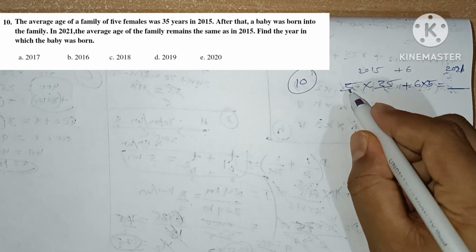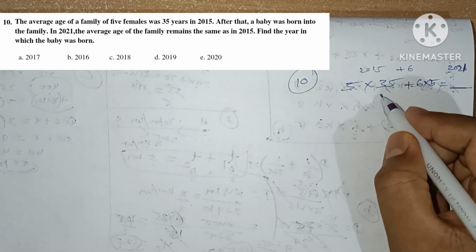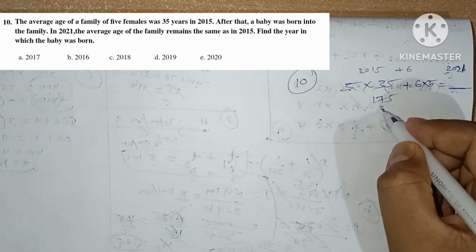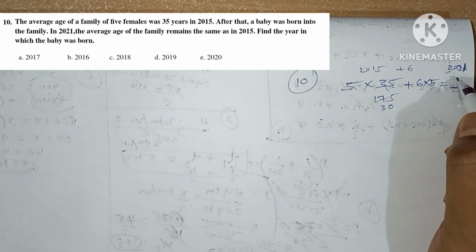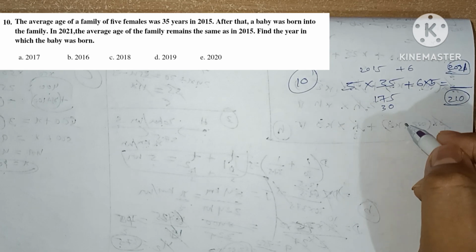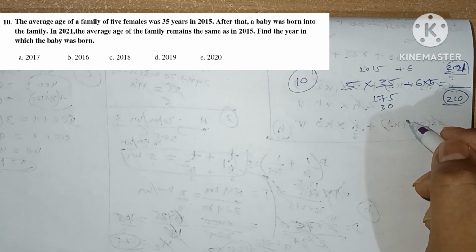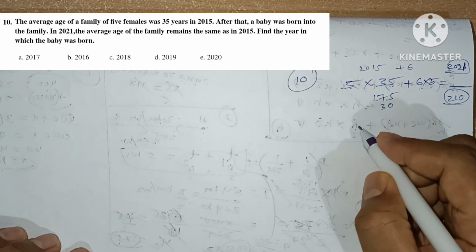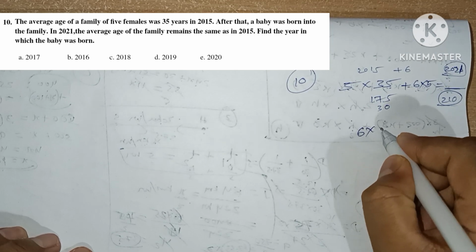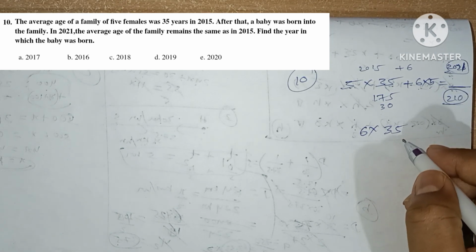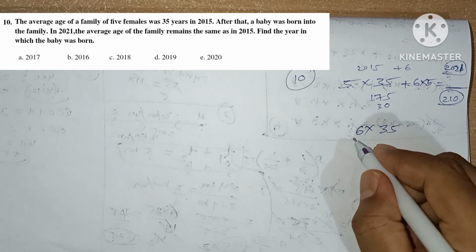So here we get 35 times 5, which will be 175. 175 plus 30, which will be 210. So 210 is the total age of 5 females. But after the baby is born, all the 6 people have an average of 35, so 6 times 35.